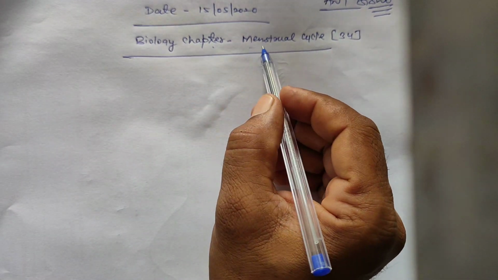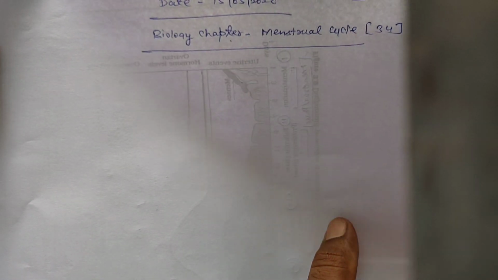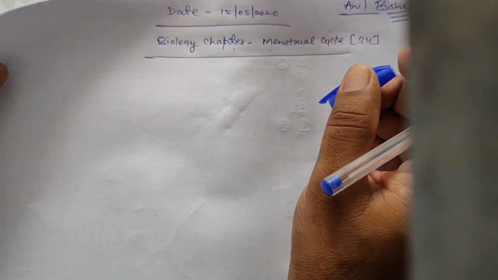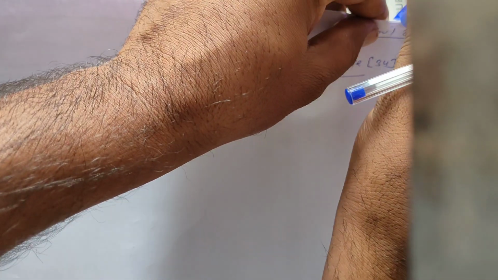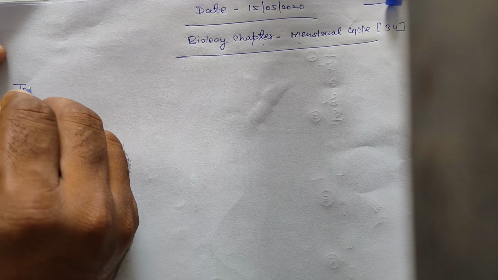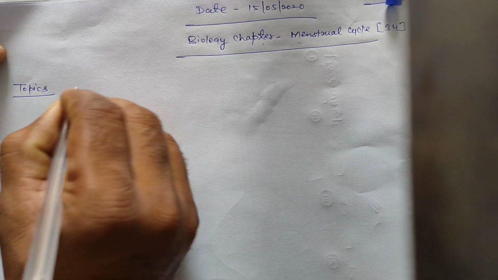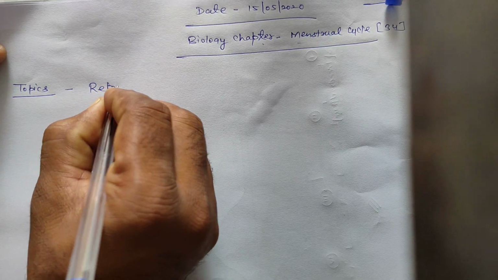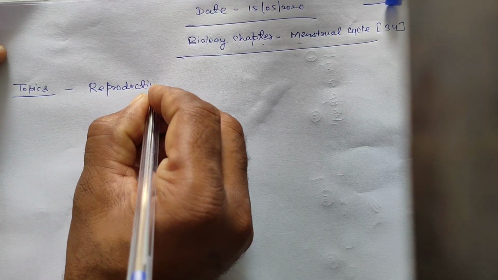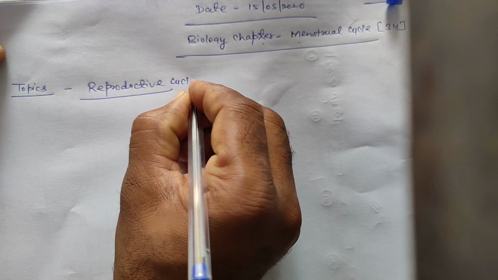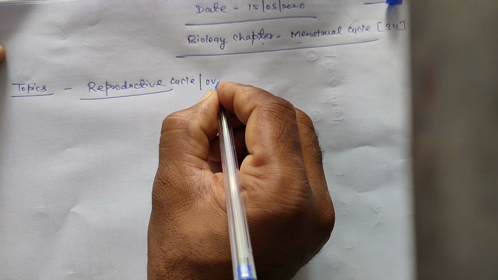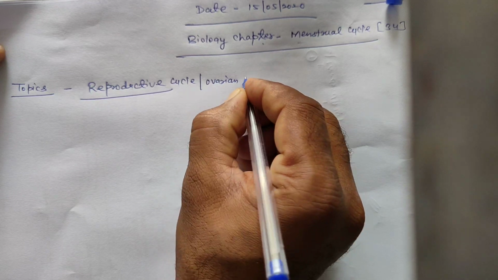Hello to all students. Today we are starting another biology chapter, the menstrual cycle. This chapter includes some subtopics. First is the reproductive cycle or ovarian cycle.